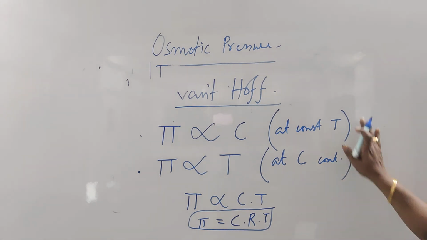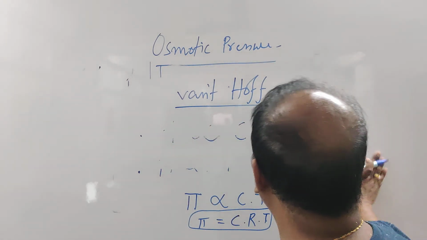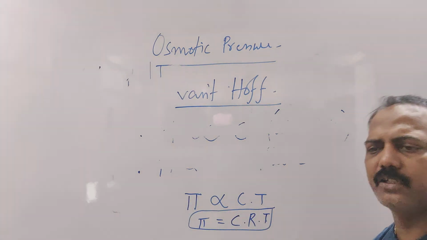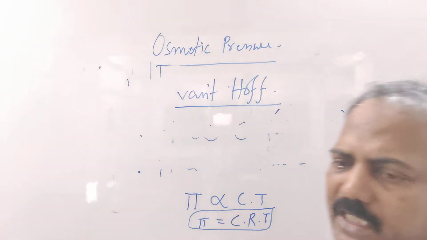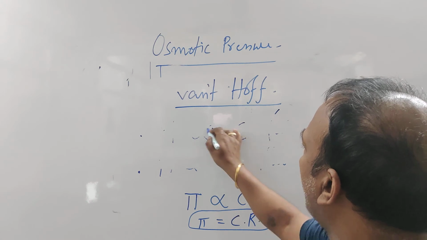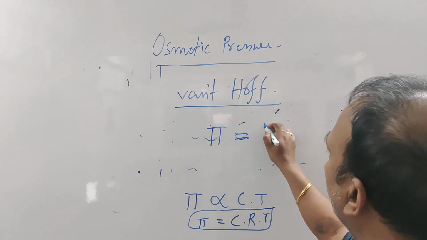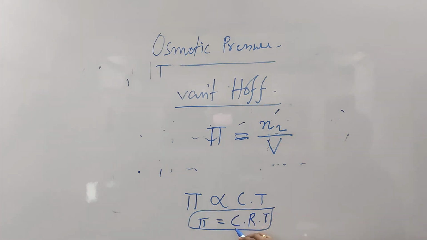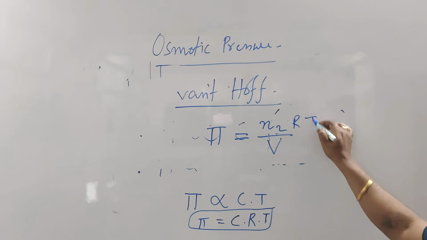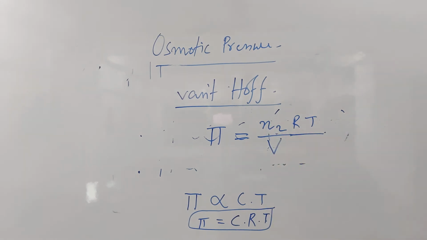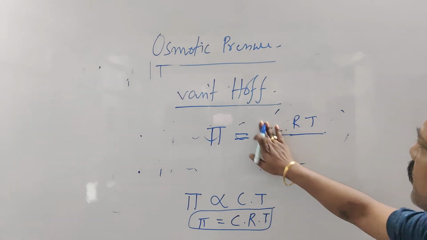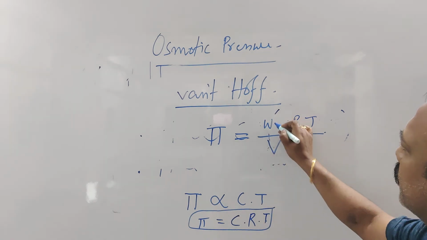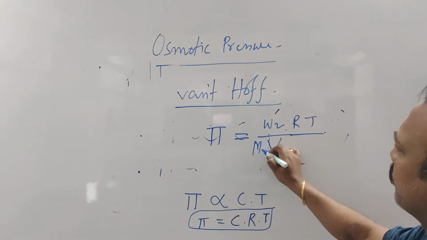Now what is C? I'll modify it. C, I told, is the concentration in molarity. So pi is equal to, molarity means number of moles of solute by volume, into R into T. Number of moles of solute is nothing but W2 divided by M2.